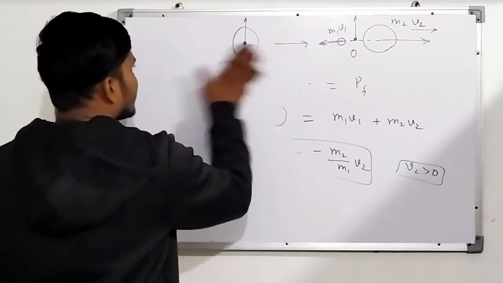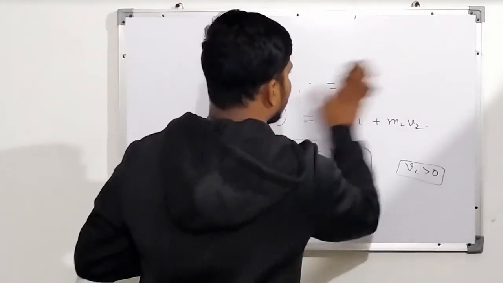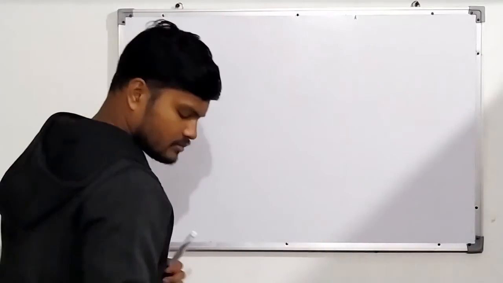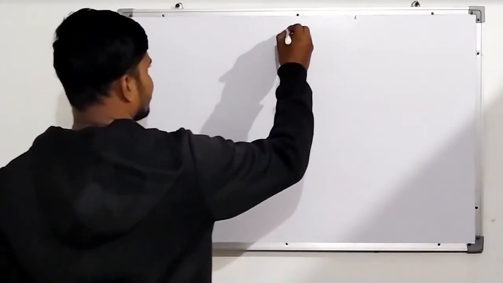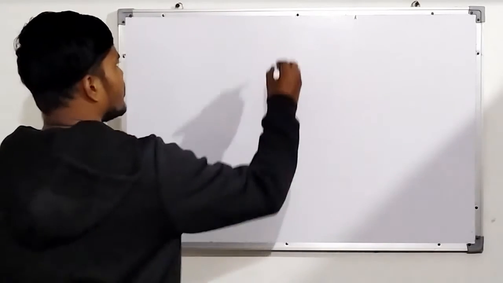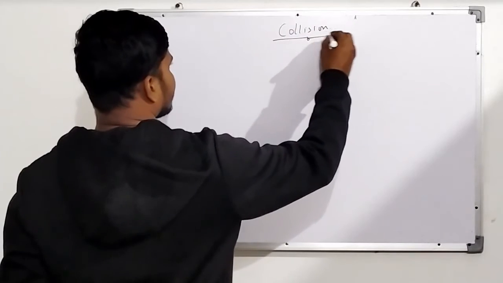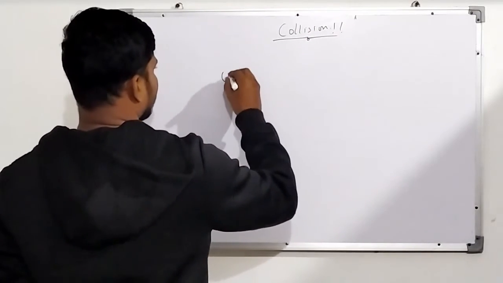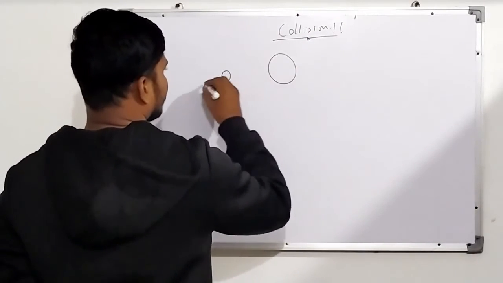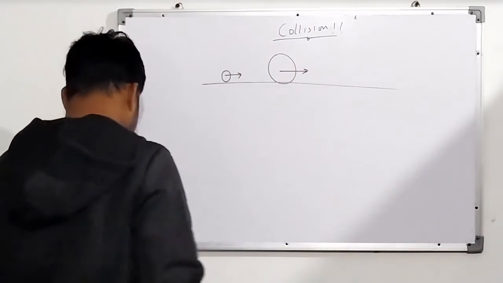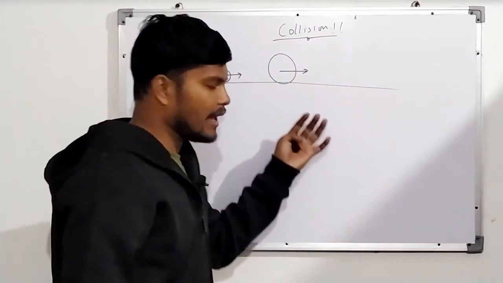So yeah, that's all for the center of mass, and we got some idea about linear momentum conservation. We will try to understand the collision cases in more detail, how we can solve them. For example, there is a ball and there is another ball, maybe two objects on a frictionless table. There are no external forces.